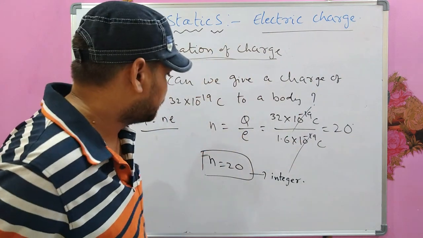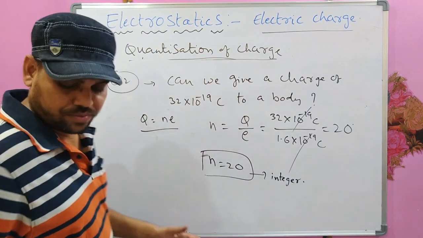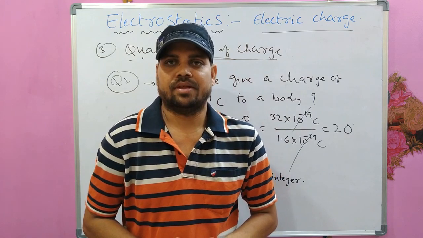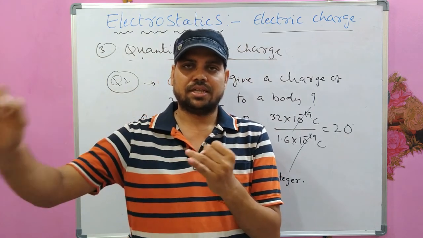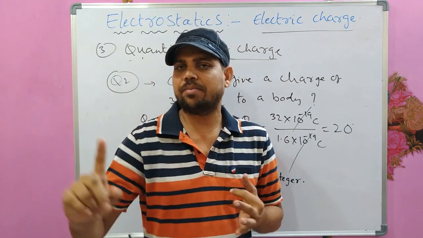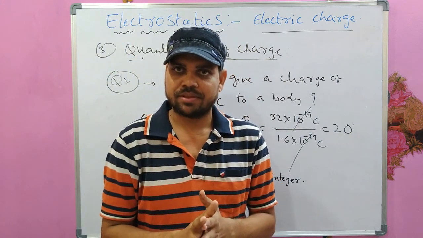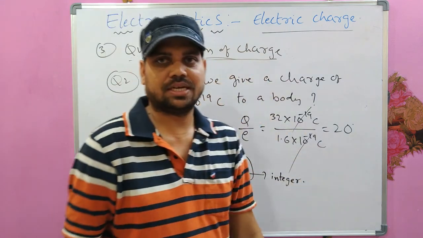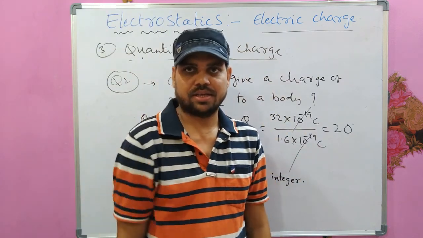Okay, so this is how the quantization of charge we can understand. See, just like energy quantization, the quantum of one energy is h nu, quantum of angular momentum is h by 2 pi, the quantum of charge is 1e or E.